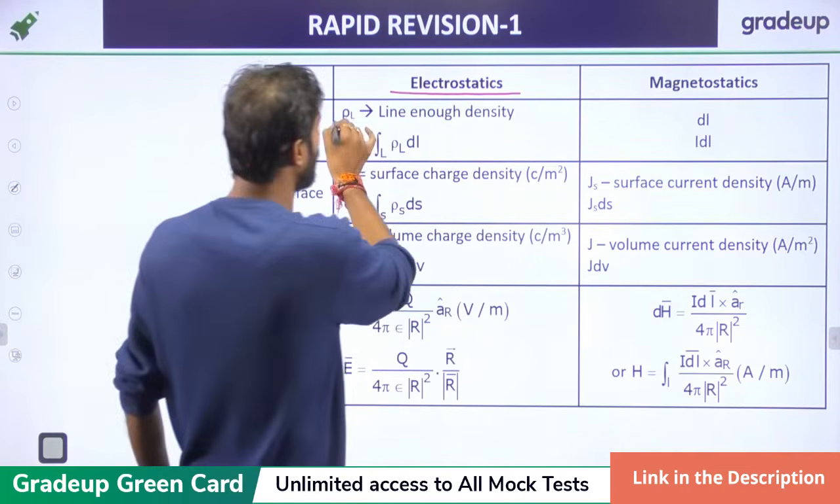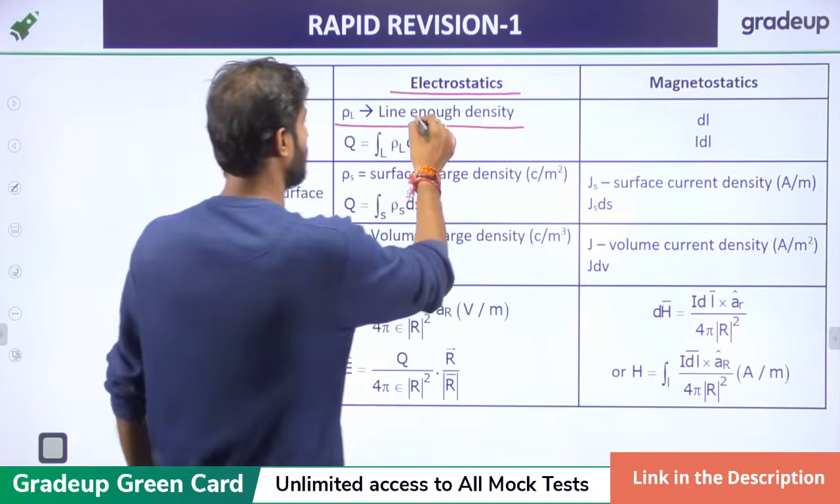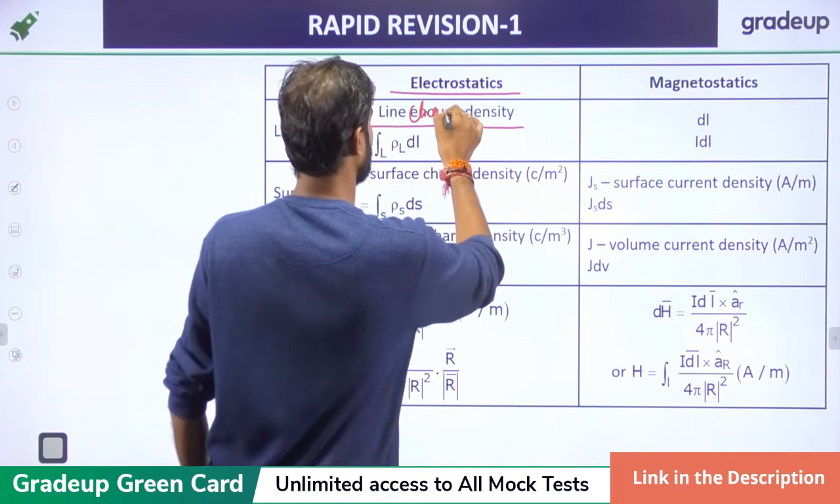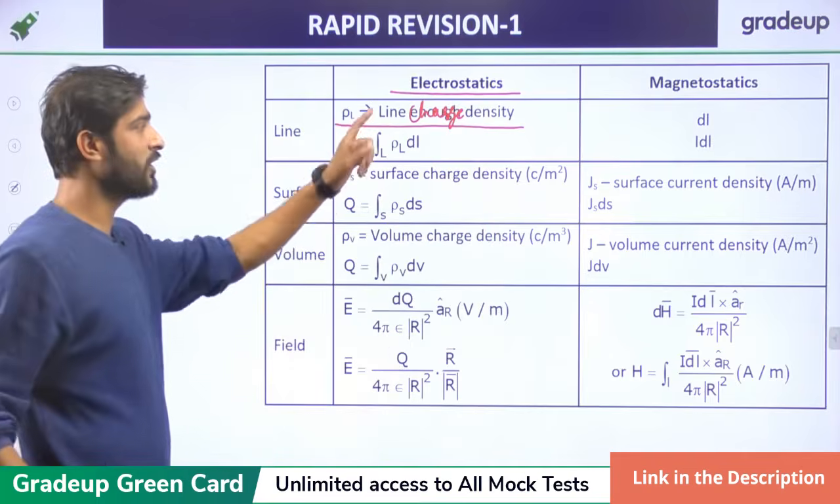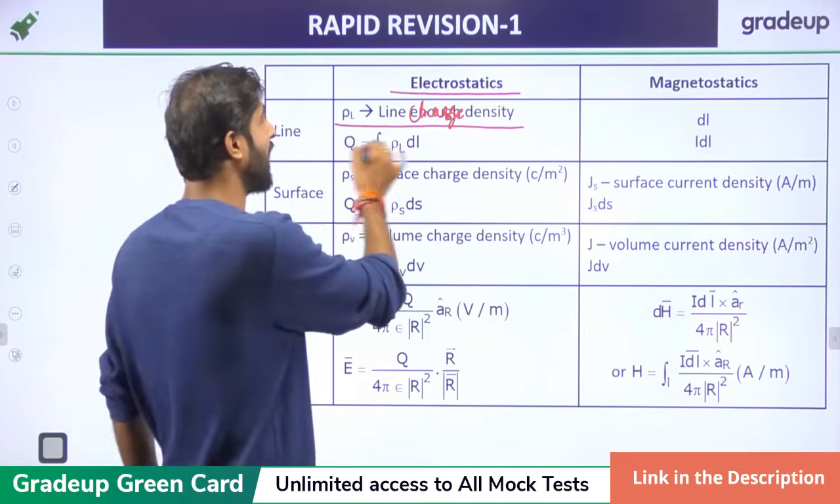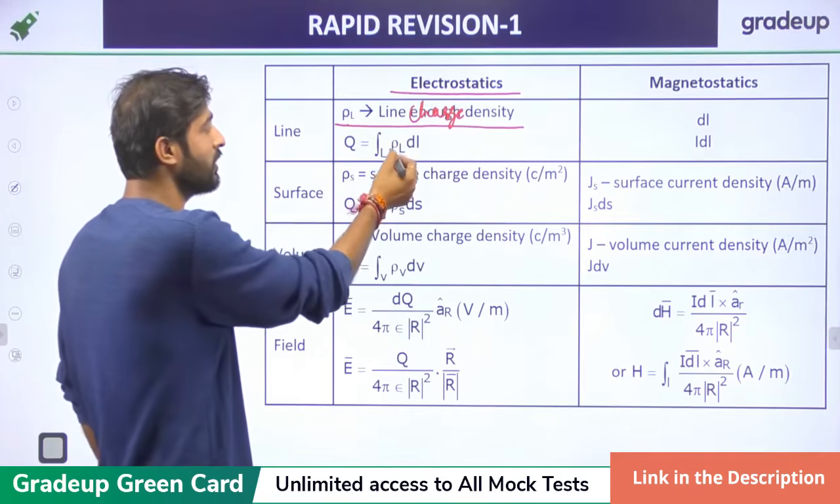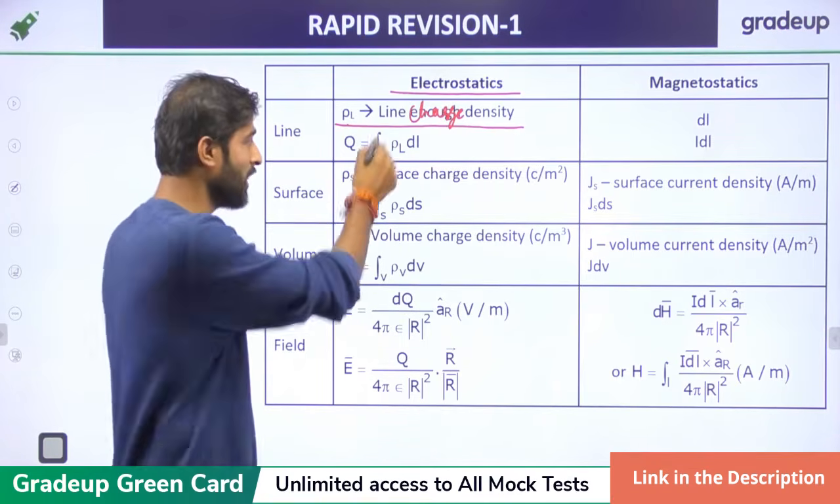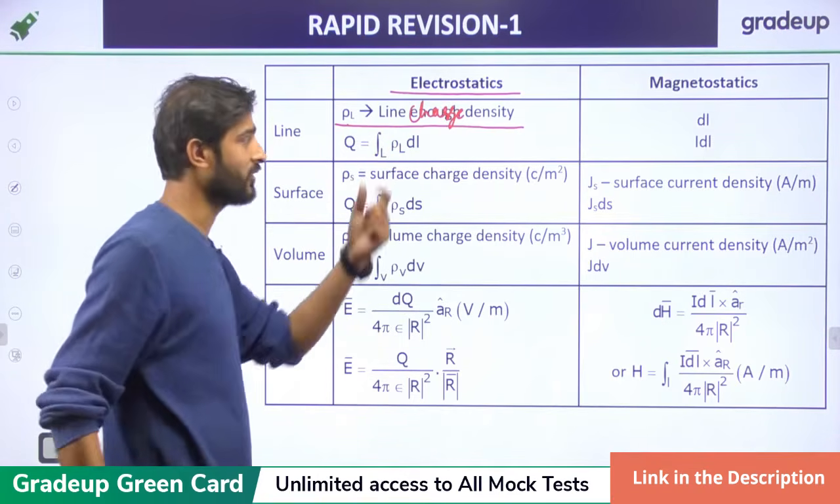In electrostatics, there is the line charge density rho L, and the charge is calculated as rho L into dl. We have to integrate it, and you will get the complete charge.